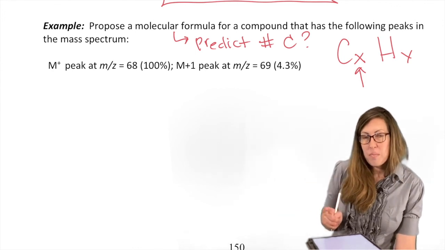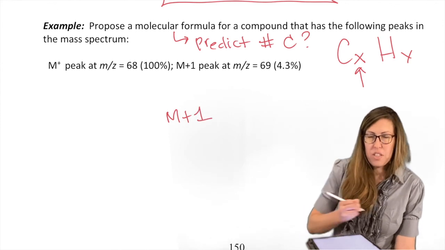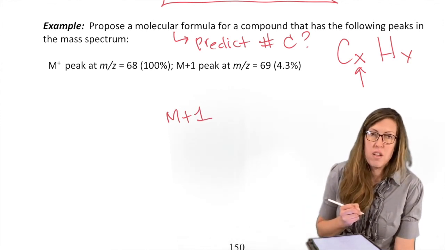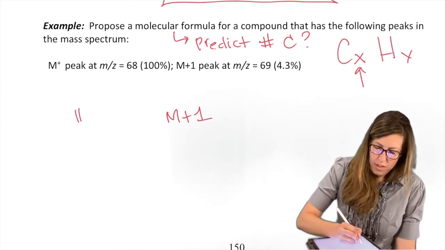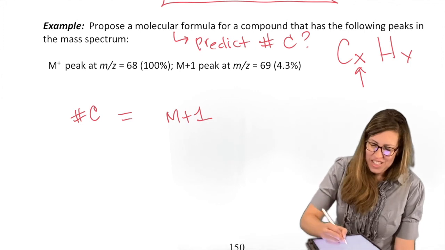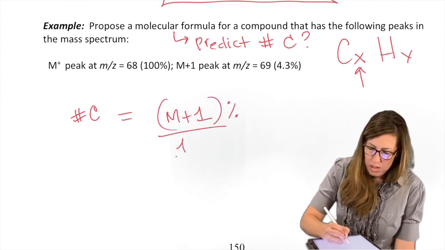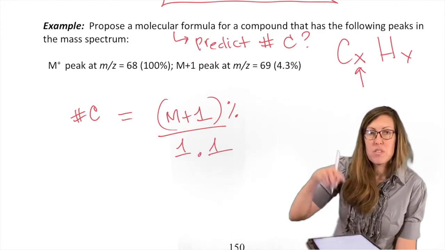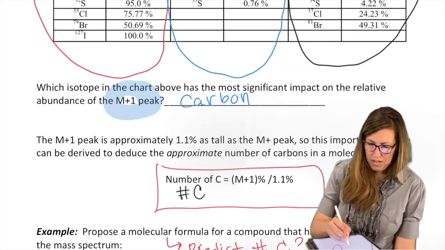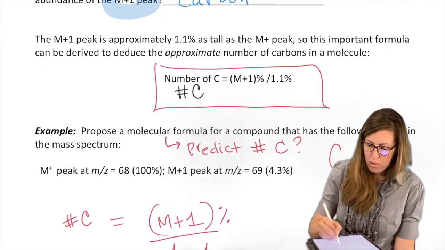If you want to know the number of carbons, you have to have the M+1 information. If you don't, you can't get the number of carbons that easily. You have to get it a different way. Like maybe it's given to you, but yeah, since we're in this section, it's probably not. So you take the M+1% from the mass spectrum, and you divide it by 1.1 because that's from the table, that highlighted number, 1.1. You don't have to have it all the way, 1.107.